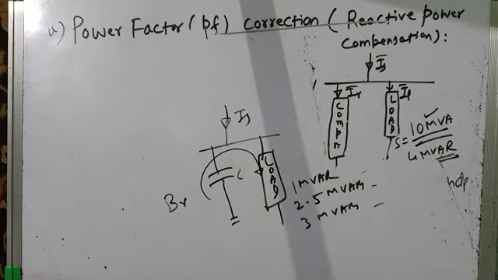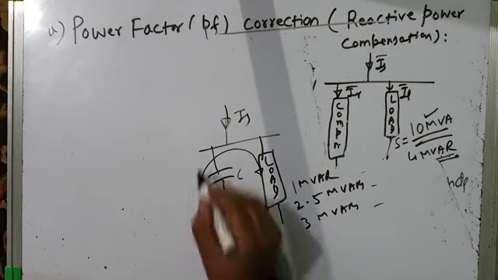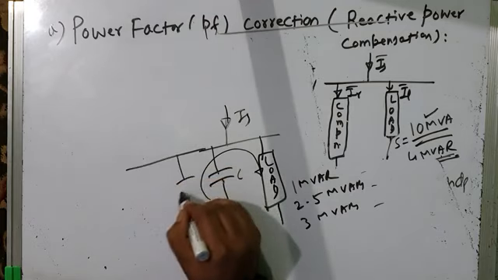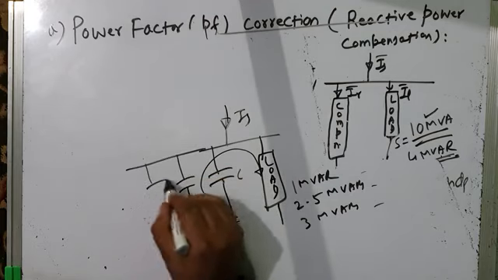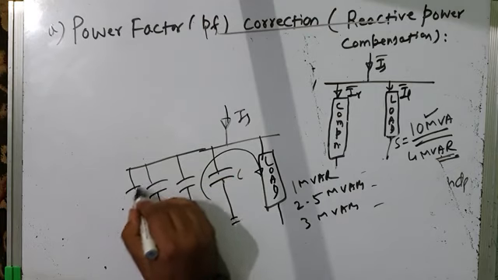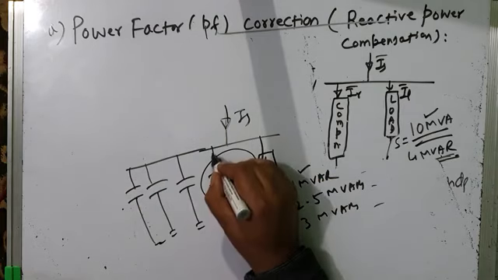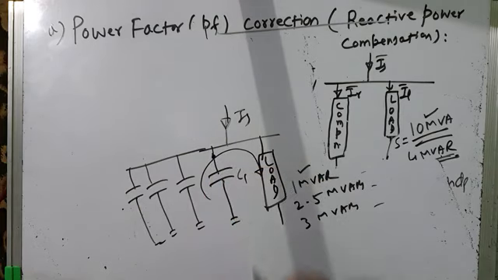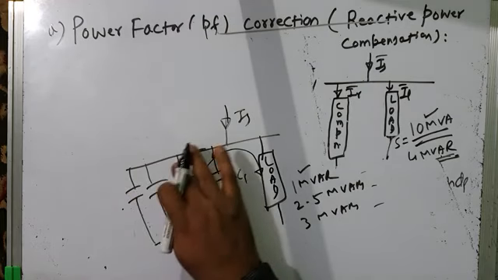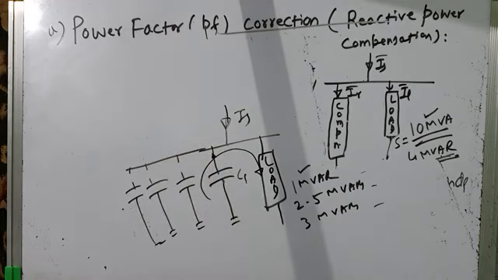The solution to that problem is that instead of connecting one capacitor, you connect a bank of capacitors in parallel. You connect many capacitors in parallel and switch them one by one. Suppose if your reactive power demand is only 1 megawatt, switch only this. Say, let us call this C1. And keep all others off. This is off, this is not connected, this is also not connected.